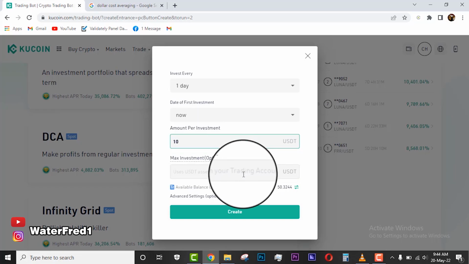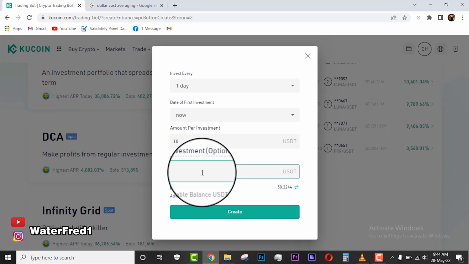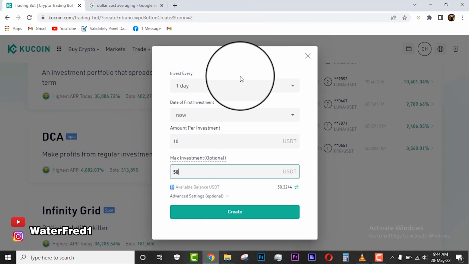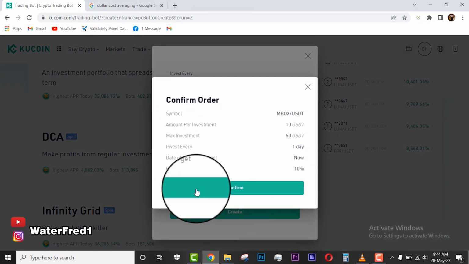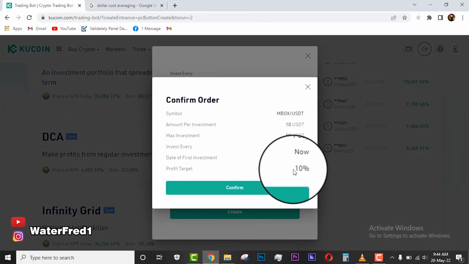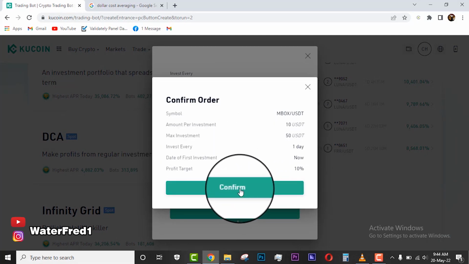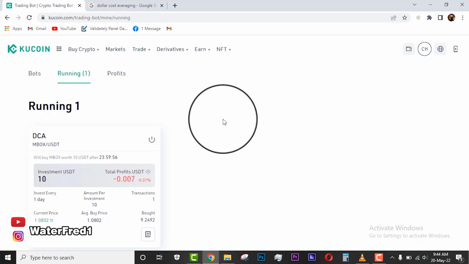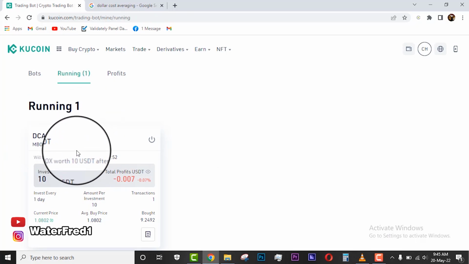And then the max investment, if you want to, okay, so let's put it 50. Yes, I want it 50. Yes, and then I will now click on create bot. You see the target profit is 10%. You can now create bot. Now let me create this and click on confirm. Yes, you will now see that it says running DCA. Yes, the bot is now running.